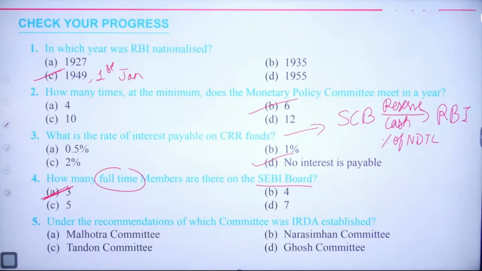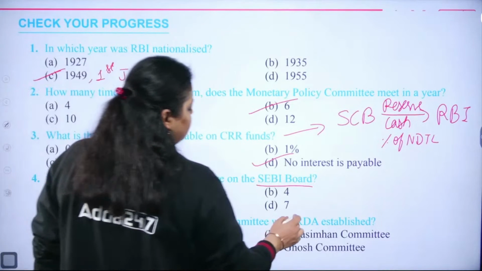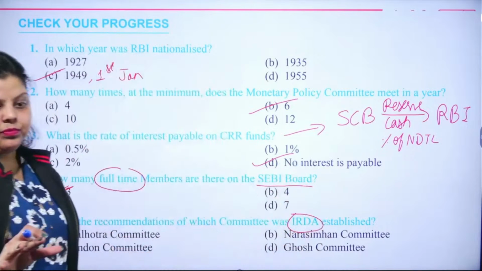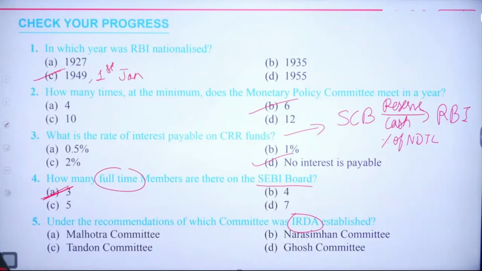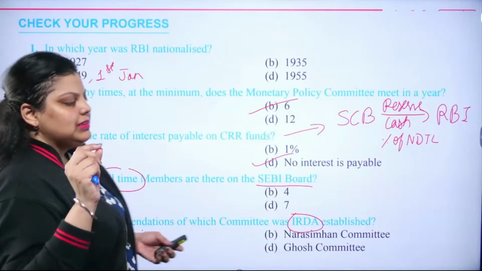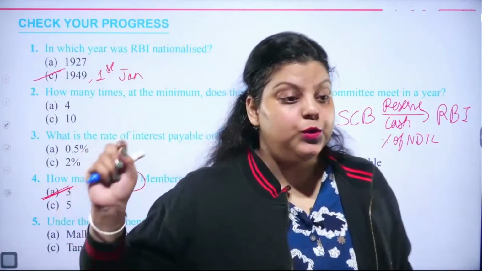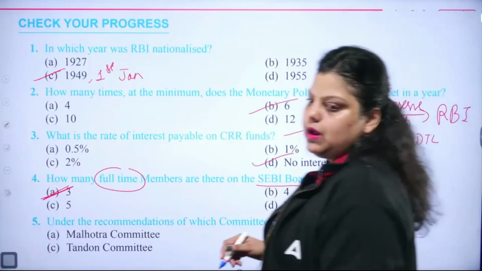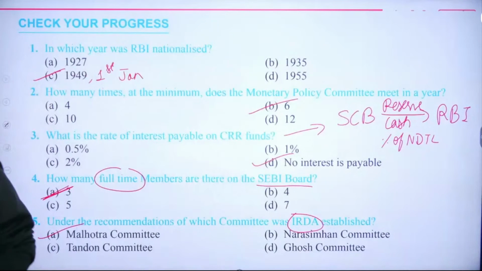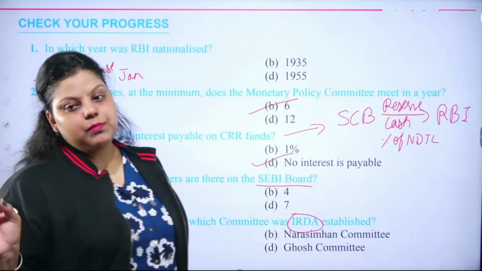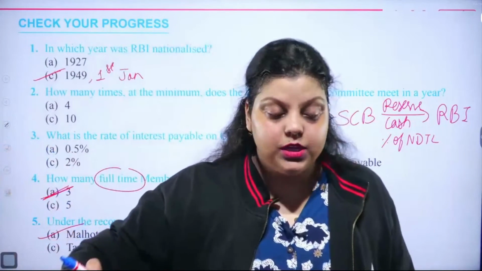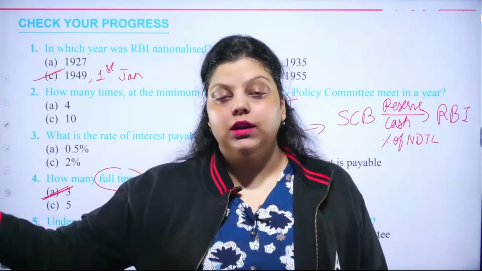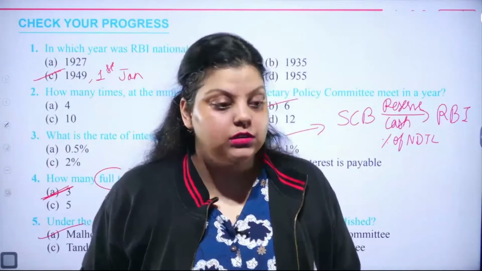Under the recommendation of which committee was IRDA established? That's the simplest committee, I guess. On the recommendation of which committee was IRDA established? IRDA is the Insurance Regulatory and Development Authority of India, which regulates the insurance market in our country. The right answer is the Malhotra Committee. On the recommendation of the Malhotra Committee, IRDA was established, and banks started bancassurance services as well.